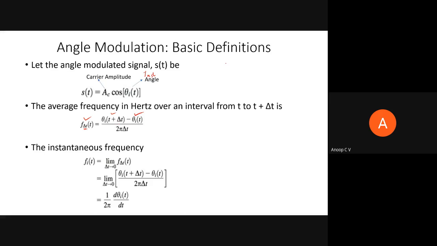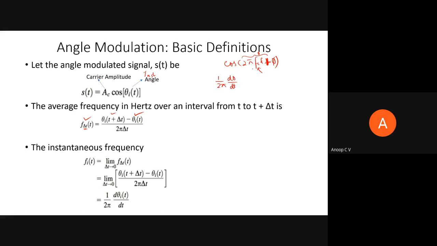If you consider the entire thing within the bracket as theta, that fc is 1 by 2 pi times d theta by dt.